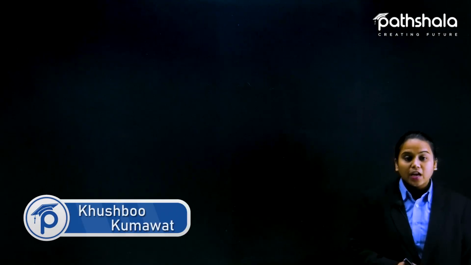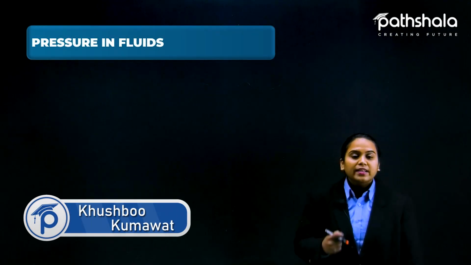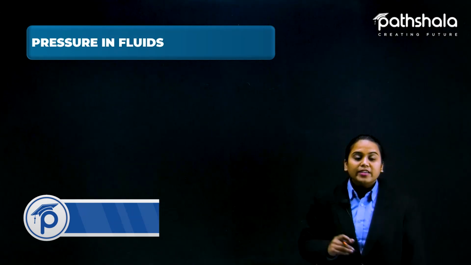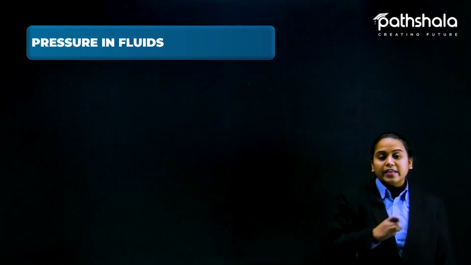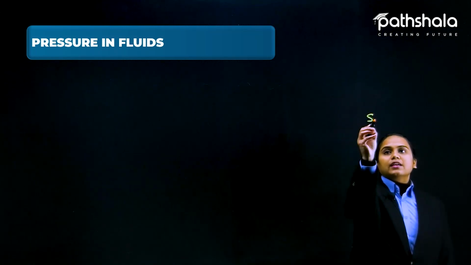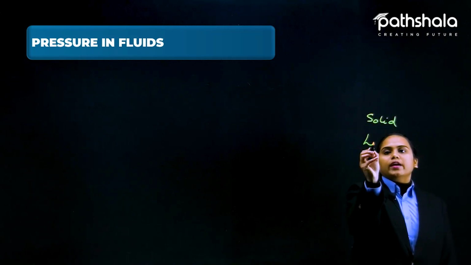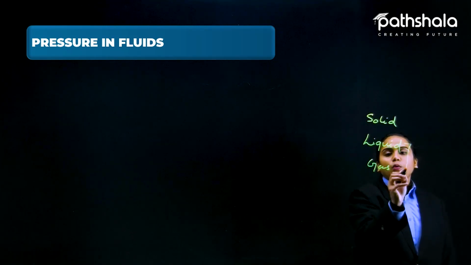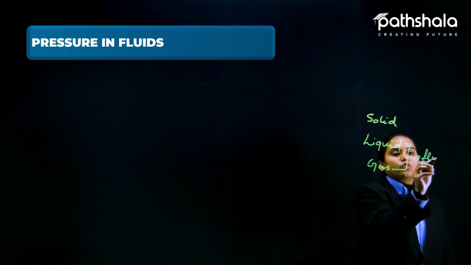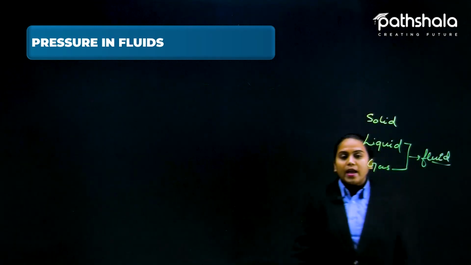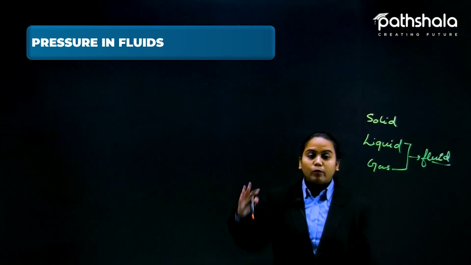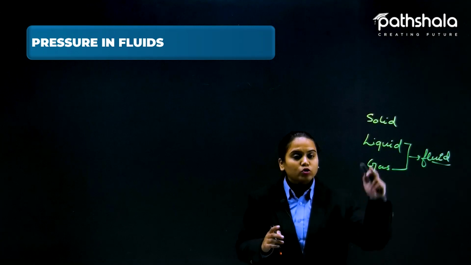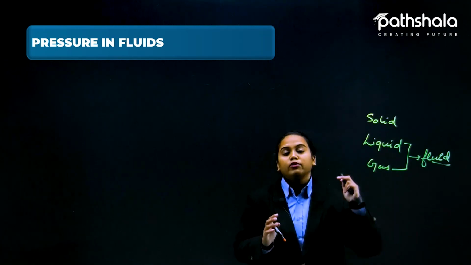We have seen the pressure part. Now let us come to the pressure that is applicable by the fluid. Fluid, as the name suggests, we have three states of matter: solid, liquid and gas. So you know, people, liquid and gas together are known as fluid. Why? Because fluid means anything which can flow. You know that liquid can flow, gas can flow. So together we can say that this is fluid.